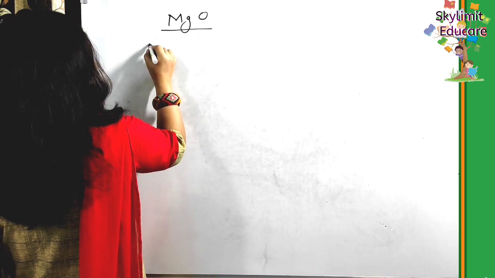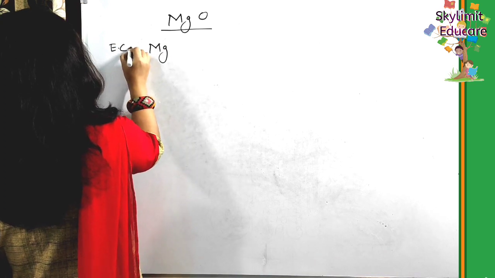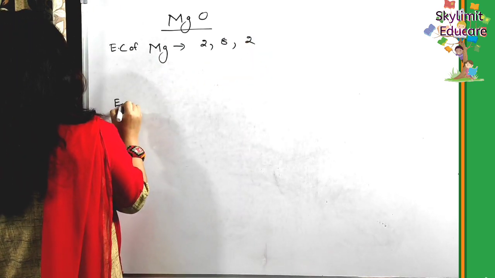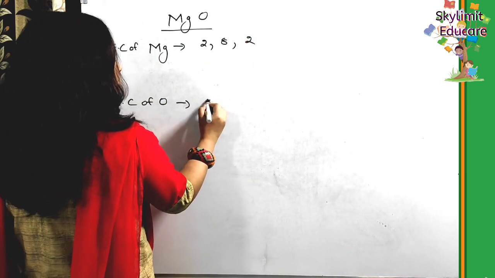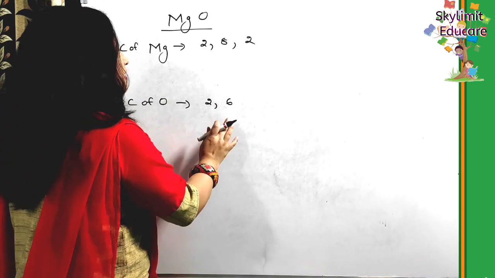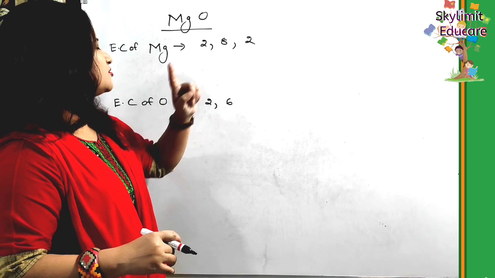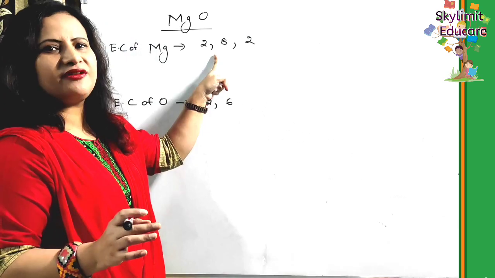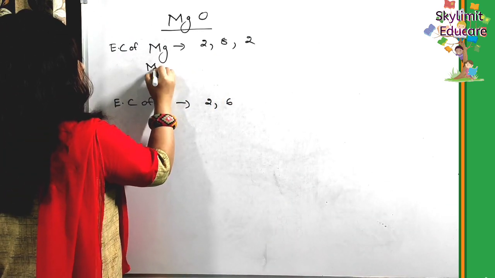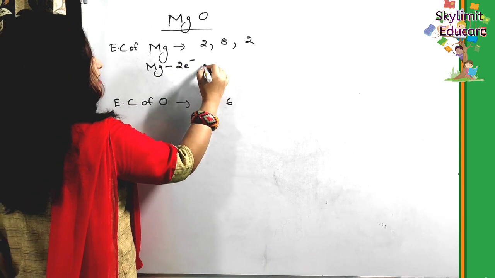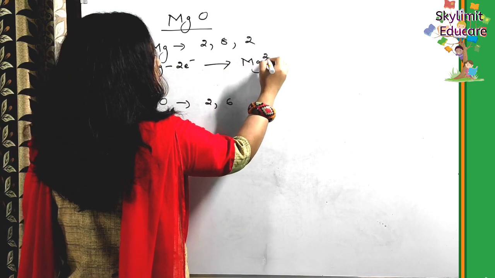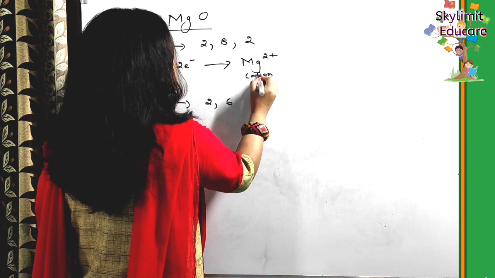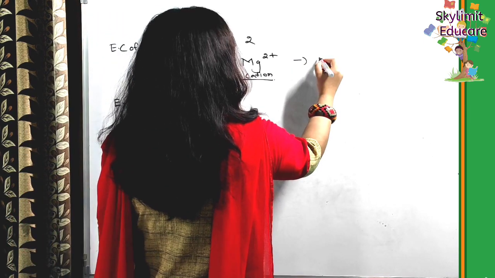The electronic configuration of magnesium is 2,8,2 and the electronic configuration of oxygen is 2,6. So now you can see, students, magnesium has 2 valence electrons and oxygen has 6 valence electrons. If magnesium loses 2 electrons, it attains the stable configuration of neon. So magnesium will lose 2 electrons, and as a result it will gain 2 positive charges. It becomes a magnesium ion, a cation. Yes or no? Magnesium cation. And here magnesium is what?